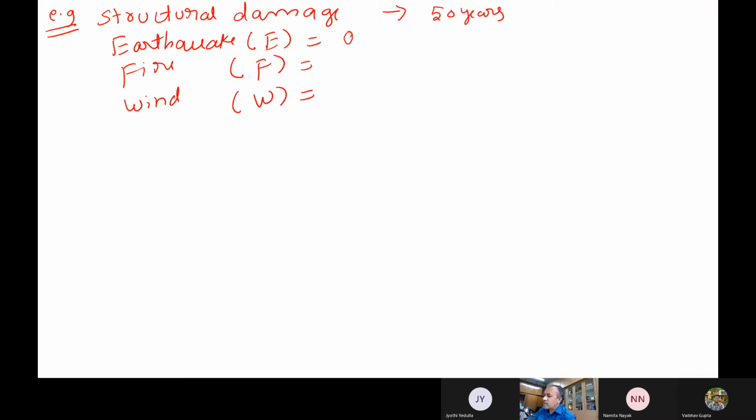Based on that, one can find out the probability of occurrence. So somebody has established that the probability of earthquake occurrence is 0.2, fire is 0.5, and wind is 0.3.